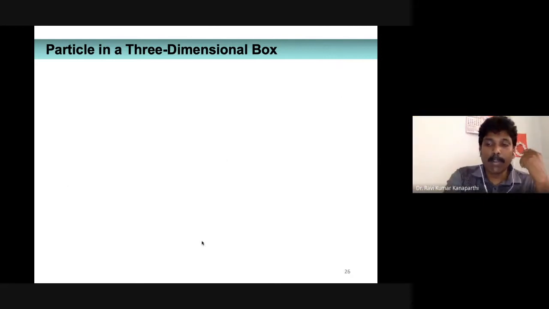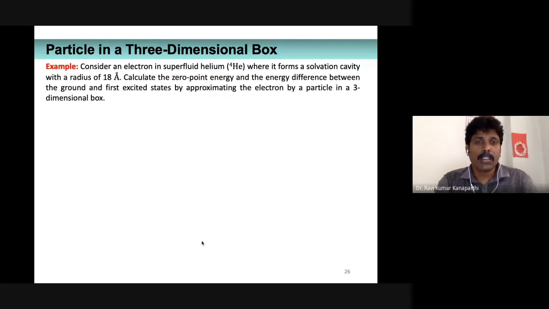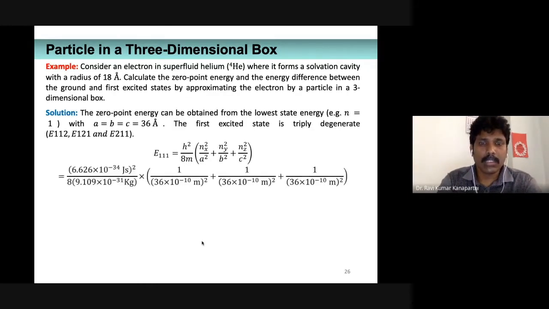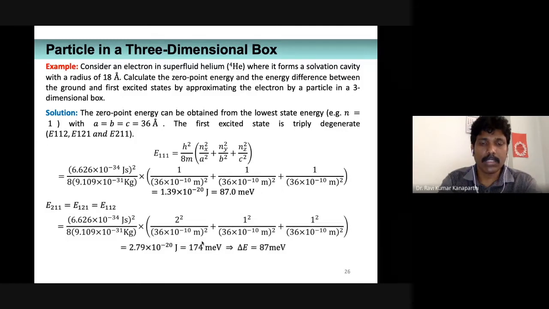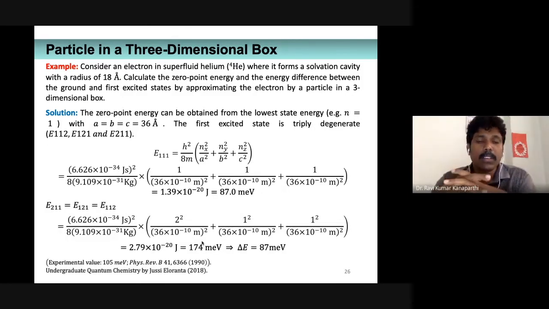Okay, these types of problems are some of my favorite problems which may be asked from the examination point of view. So with this, we have completely covered the particle confined to three-dimensional box.